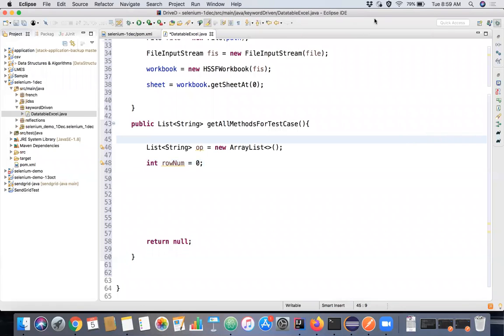Able to see my screen, right? Yes. Okay. So we'll try to iterate by creating a loop and read all the column values. We'll initialize the j from 1 because we want to start from the first index, not from the 0th index, because the 0th index is the test case name.